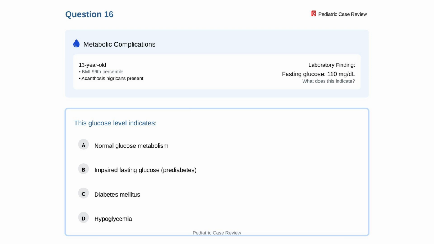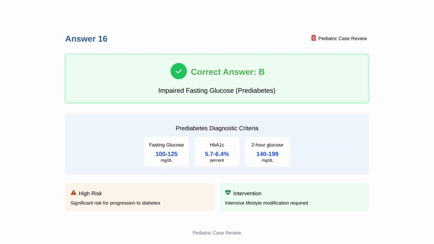A 13-year-old with body mass index at 99th percentile and acanthosis nigricans has fasting glucose of 110 mg per deciliter. What does this glucose level indicate? Option A, normal glucose metabolism. Option B, impaired fasting glucose or prediabetes. Option C, diabetes mellitus. Option D, hypoglycemia. The correct answer is B, impaired fasting glucose indicating prediabetes.